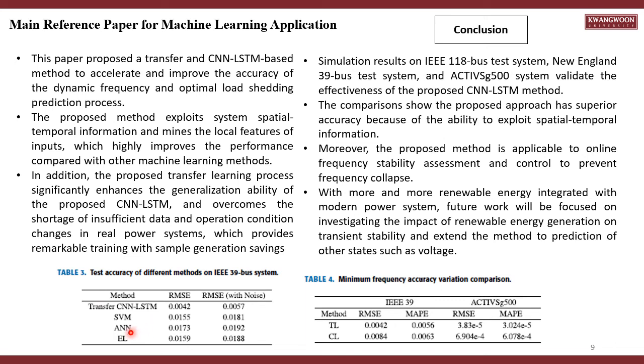For table 3, using the analysis of RMSE, the transfer CNN-LSTM has good performance compared to the other methods, which is also related to the minimum frequency accuracy variation comparison, so that the difference of the two kinds of test systems is presented.